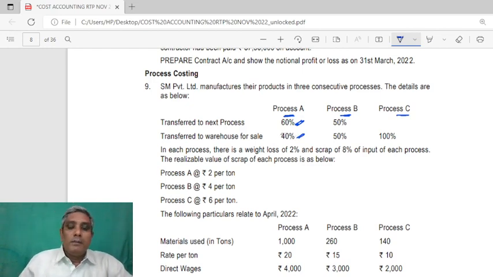So at the process A stage, 40% will be a direct sale and 60% will move on to process B. And in process B, 50-50 each. Process C, 100% will be for sale.